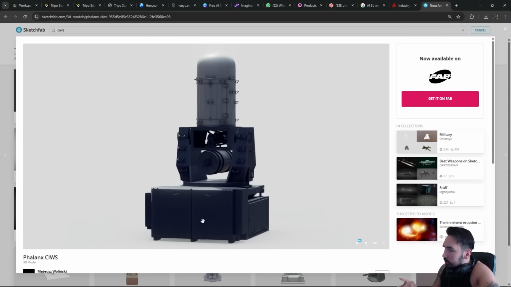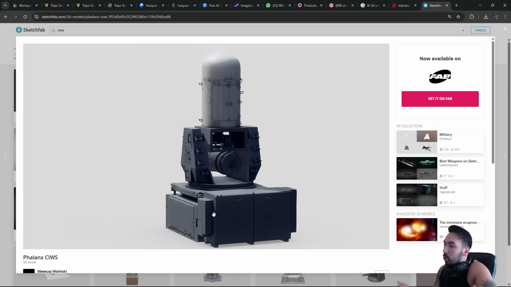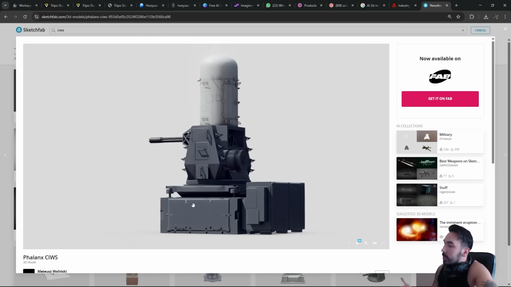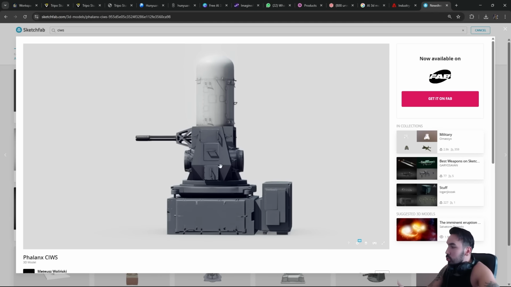I wanted to make sure I give it the right resources so it can do a proper job, even though if you're trying to generate any other kind of 3D model from an image, you probably wouldn't have these kinds of resources available, especially if you're trying to do something that you can't really find in real life. Imagine you're trying to make a 3D model of an F-35 jet. Good luck running into one of those out in the streets.